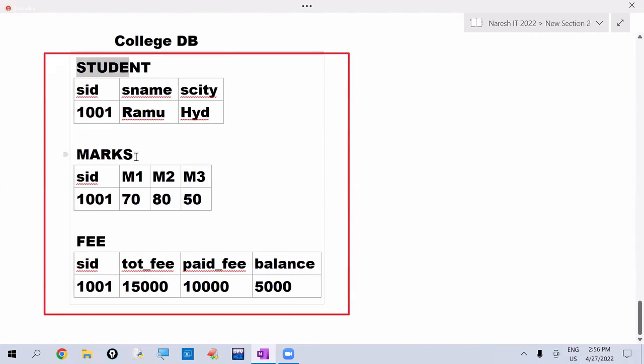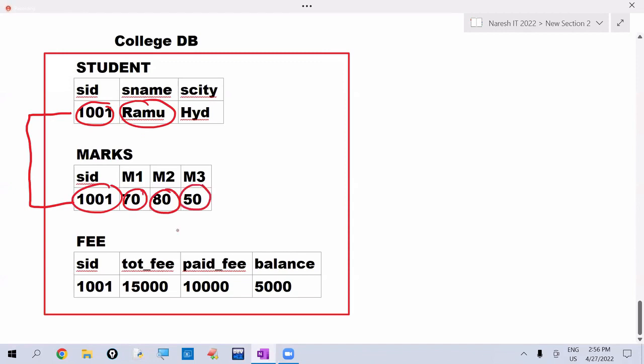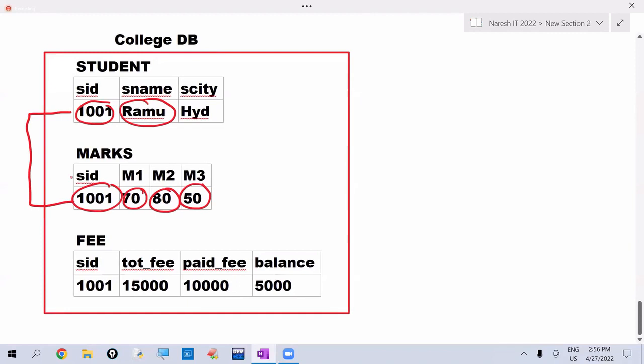So student is a table, marks is a table, fee is a table. So in the table, this data is there. Student table has students information, marks table has marks information, and fee table has fee information. So here related data items are there. Observe. This 1001 student, same record also stored in the marks. 1001 means, what is his name? Ramu. The same Ramu, he got 70 marks in M1, 80 marks in M2, 50 marks in M3. Okay, so now this data is related to the same person. So I'm calling this as the interrelated data.